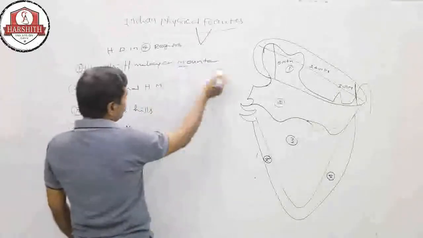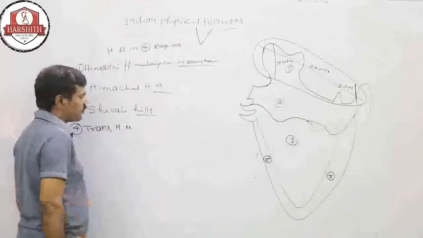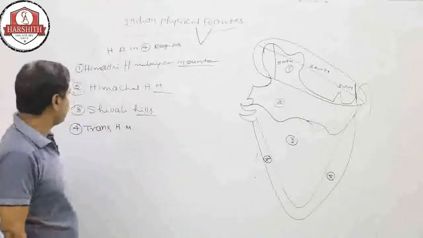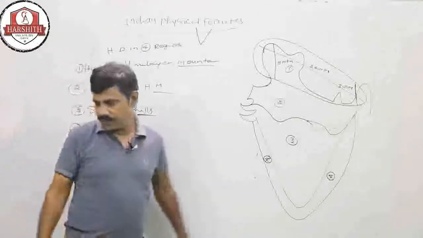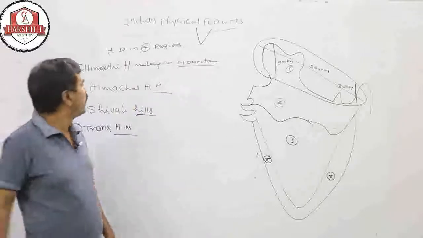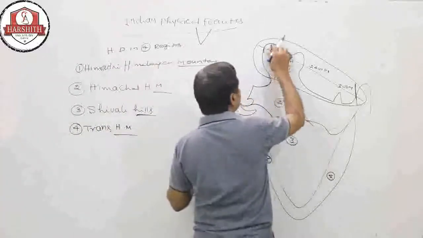These are mountains, meaning more than 900 meters. These are also mountains, but here they are called hills, meaning less than 900 meters. Now about the Himadri, I can go into the Himadri.